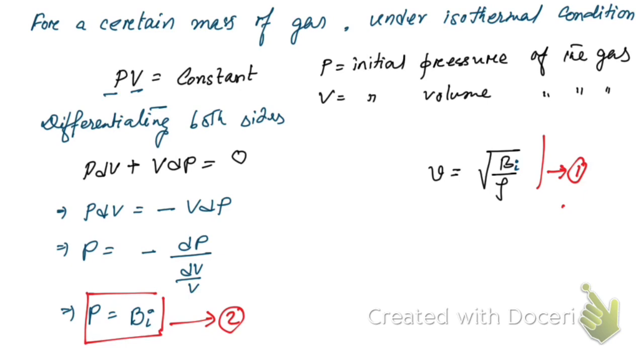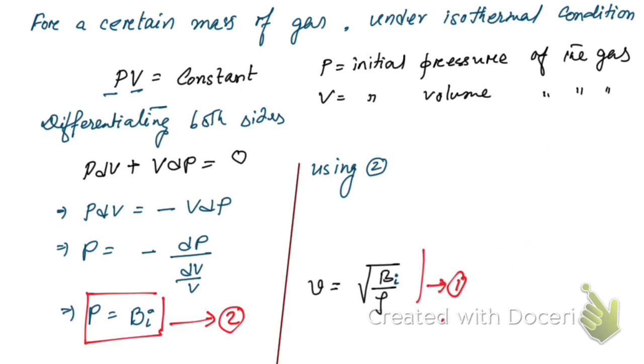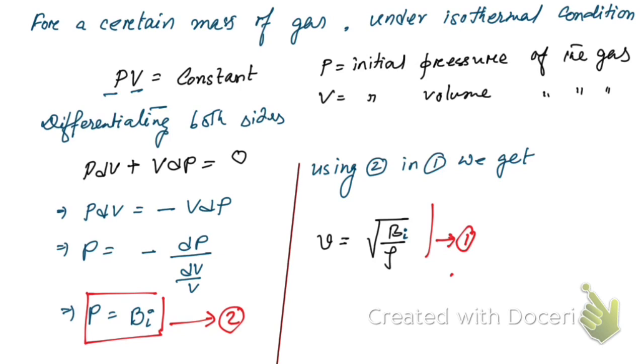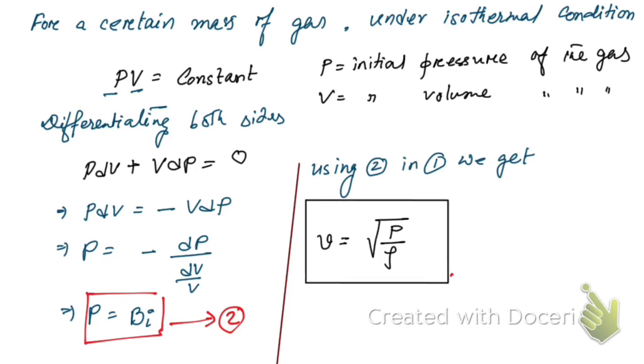Using 2 in 1, in equation number 1 we replace B by P, and this is what we have got.